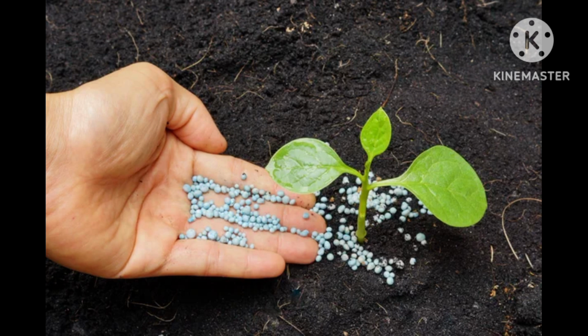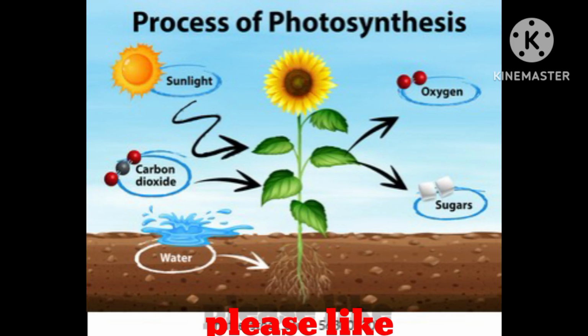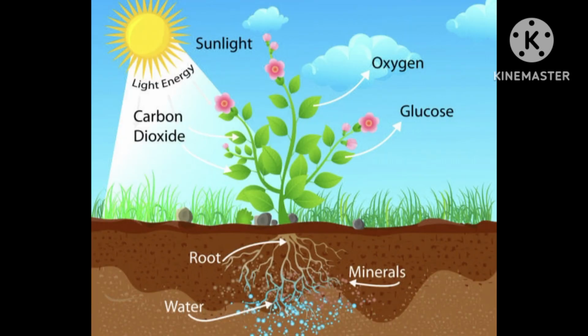It helps the leaves to capture the energy of sunlight. This energy is used to synthesize food from carbon dioxide and water. Since the synthesis of food occurs in the presence of sunlight, it is called photosynthesis. Photo means light, synthesis means to combine. So, we find that chlorophyll, sunlight, carbon dioxide, and water are necessary to carry out the process of photosynthesis.